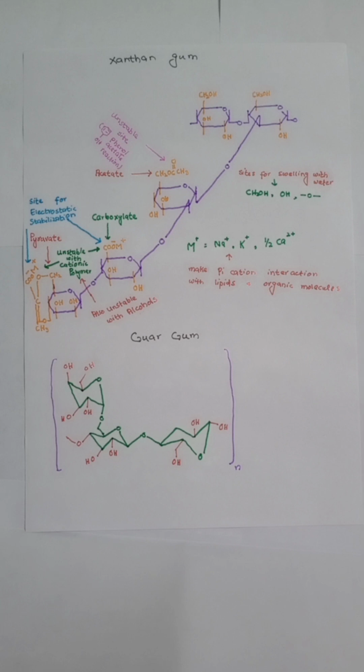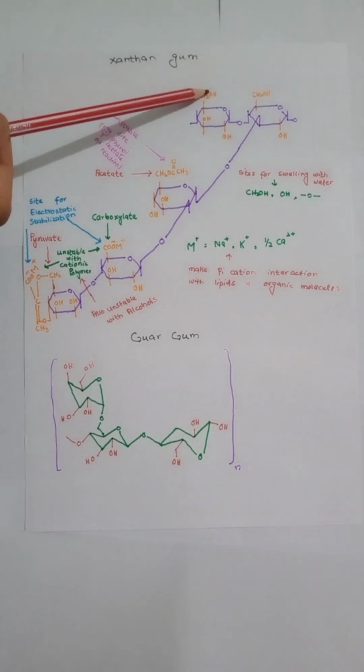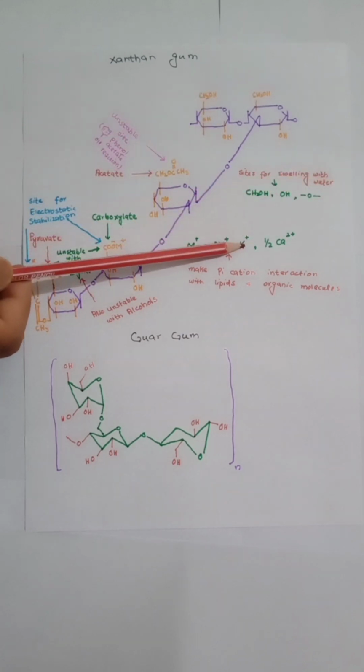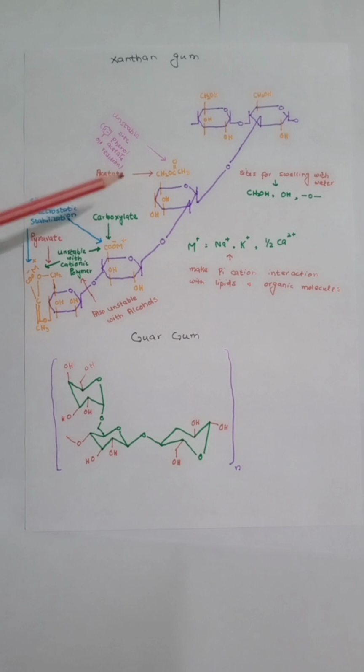Today we will discuss some important groups present in the chemical structure of xanthan gum and their relation to its properties and mechanism. Xanthan gum contains many important groups. It contains hydrophilic groups, it contains cationic groups, it contains acetate group, carboxylate group, and pyruvate groups. These groups are important groups present in the structure of xanthan gum.